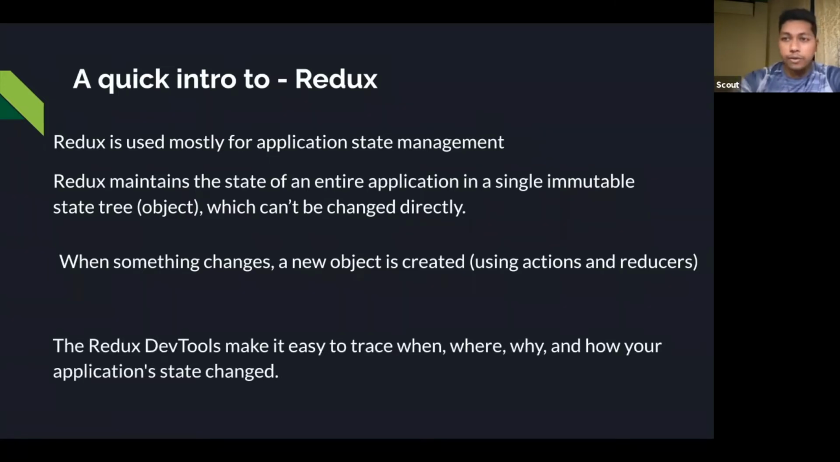I will show you that. This is a Chrome extension, which you can install in your Chrome browser. In the developer console, you will get one Redux tab. There you will be able to visualize the state objects, meaning what data is present in my state. So these are four points about Redux, and when we do hands-on, you will get a better understanding of everything, right?